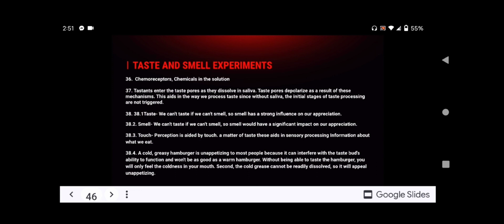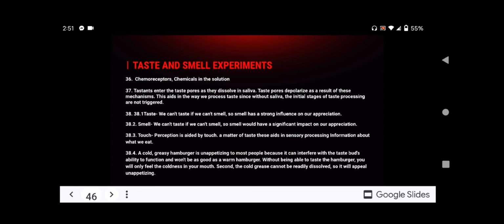For number 37, why is it impossible to taste substances if the tongue is dry? It is because the tastants don't enter the taste pores unless they dissolve in saliva. Taste cells depolarize as a result of this mechanism. This aids in the way we process taste, since without saliva, the initial stages of taste processing are not triggered.